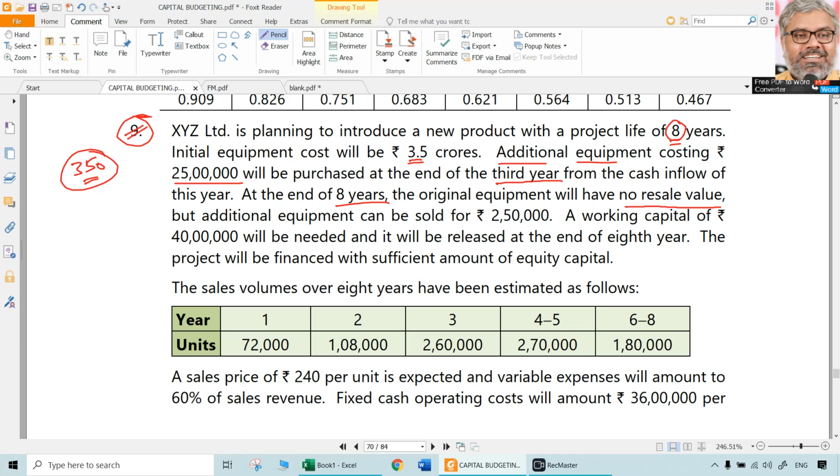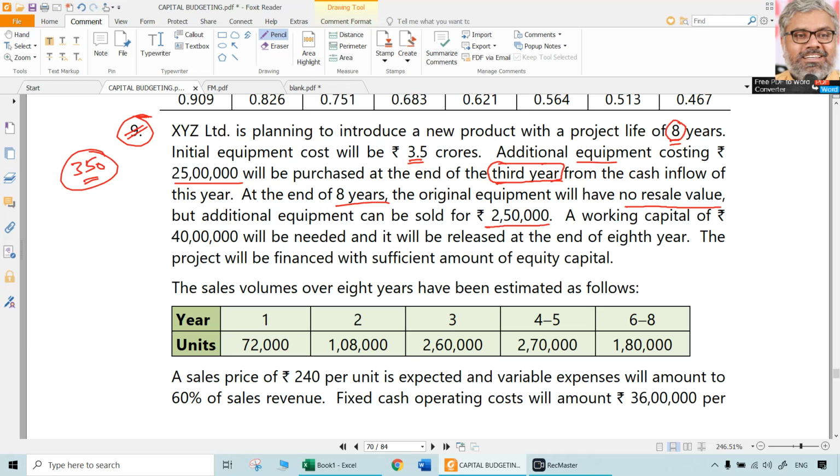That is zero scrap value at the end of the 8th year. But the additional equipment was purchased at the end of third year, timing is important, and then onwards only there will be depreciation, right? That machine of 25 lakhs, purchased at the end of the third year, will possibly be sold at 2,50,000 at the end of its life.